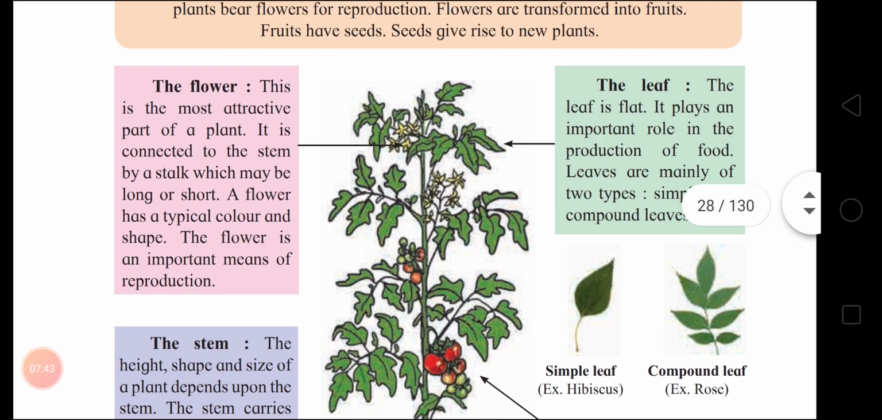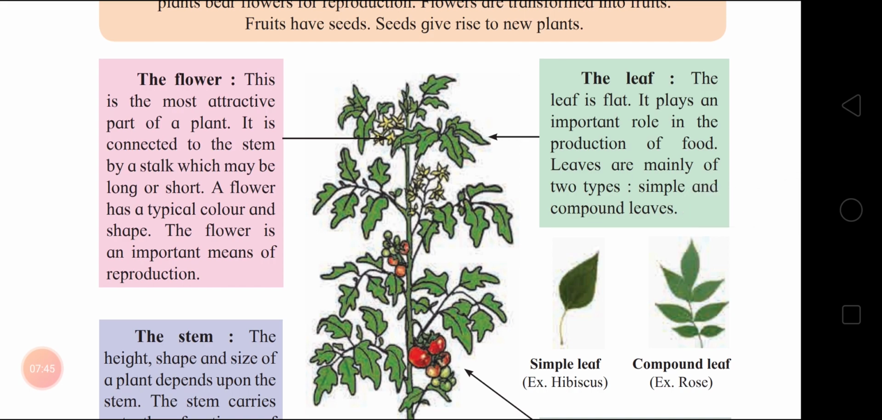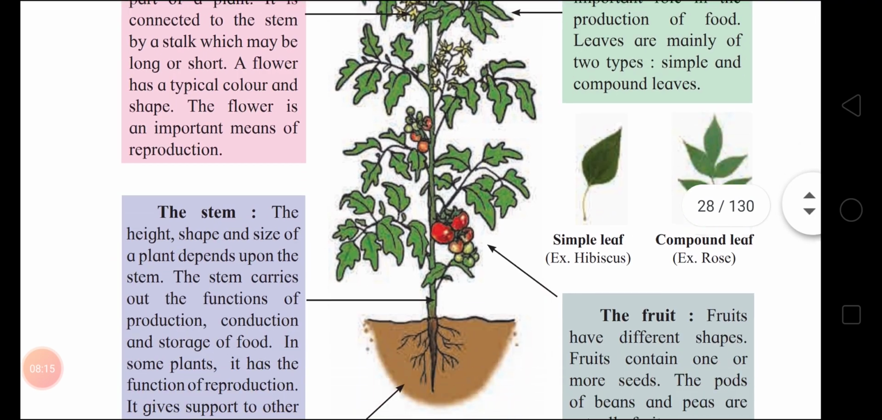Next is leaf. The leaf is flat. There are two types of leaves: simple leaf and compound leaf. Simple leaf, example hibiscus. Compound leaf, example rose. Okay, children. The leaf is flat. It plays an important role in the production of food. It's the kitchen of a plant. Leaves are mainly of two types: simple and compound leaves.